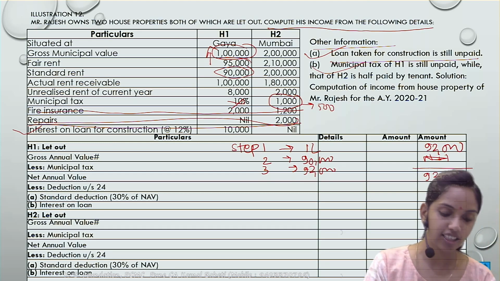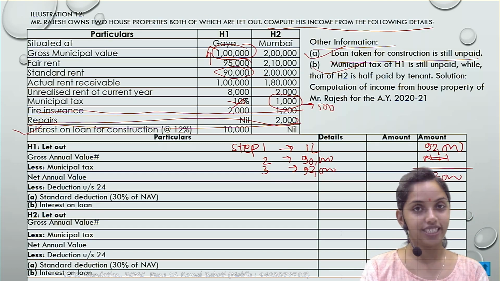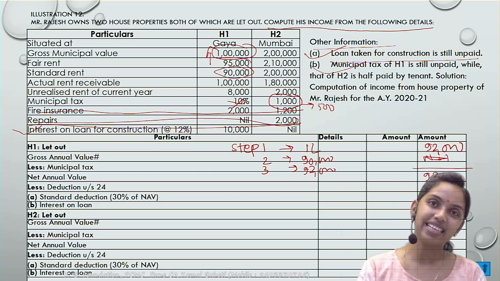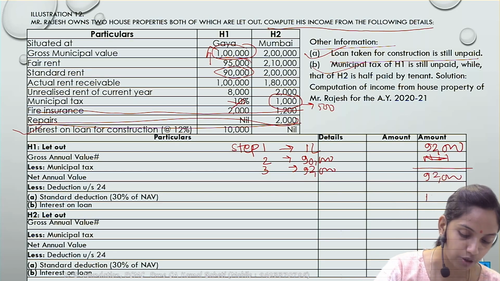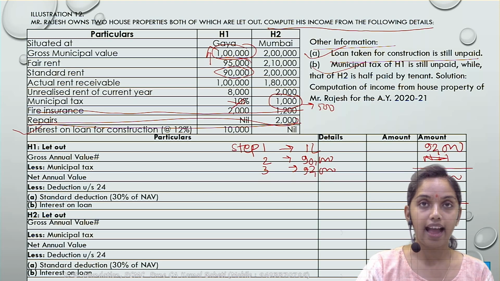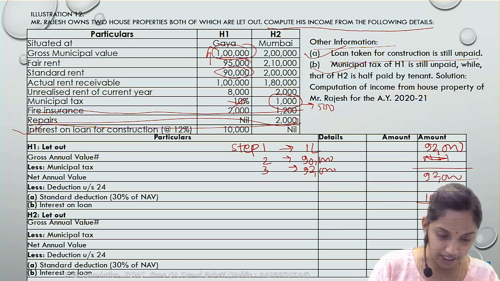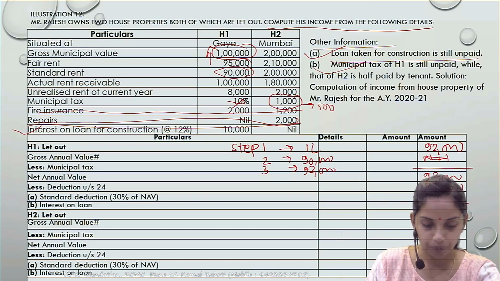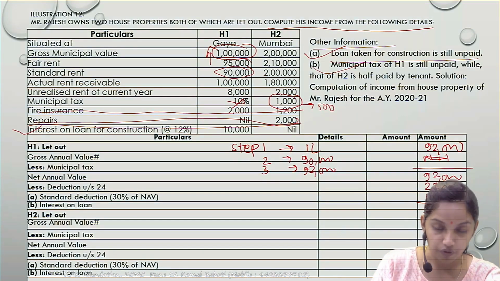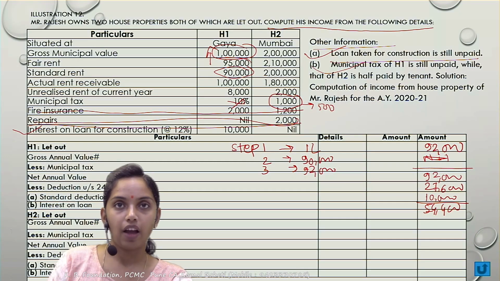Then you will get the standard deduction of 30% of the net annual value, and the interest on borrowed capital. Interest on borrowed capital, we already saw, is for the purpose of construction. It comes under PCR, it is unpaid, still the deduction would be available. So this 10,000 would be allowed as a deduction. So 30% of 92,000 comes to 27,600. So income under the HP comes to 54,400. Are we clear with it?